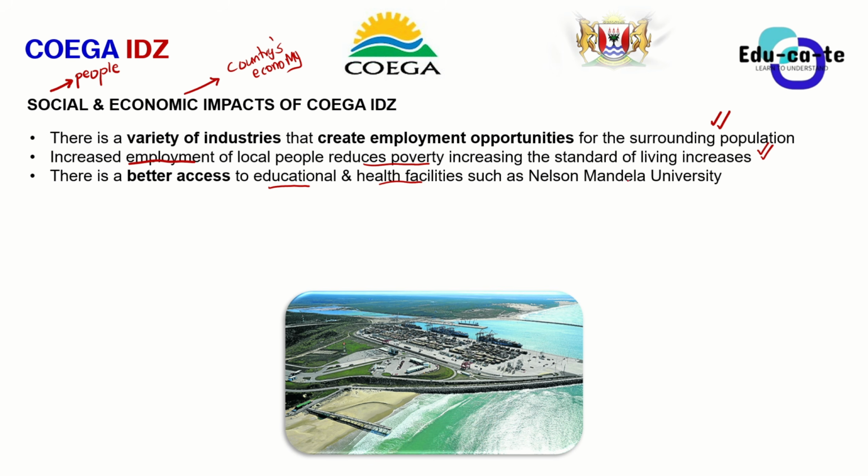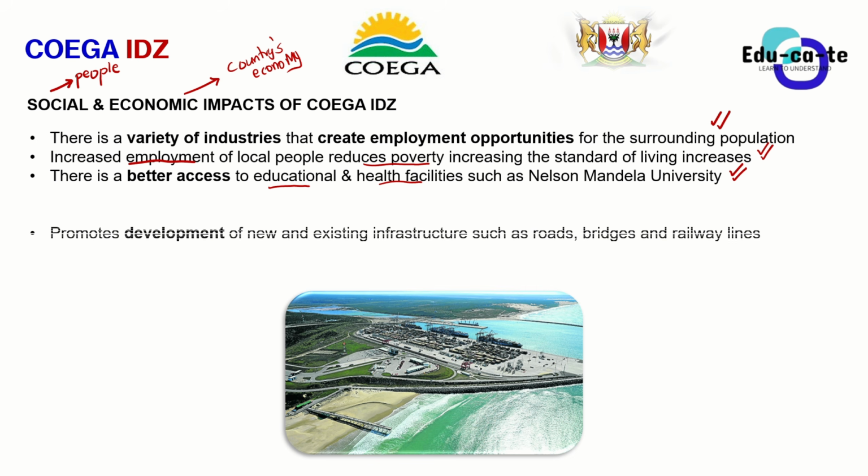So for example, the Nelson Mandela University is one example of an educational institution that is located closer to the Coega IDZ, and yes, all of that. So that's a benefit of having an IDZ closer.